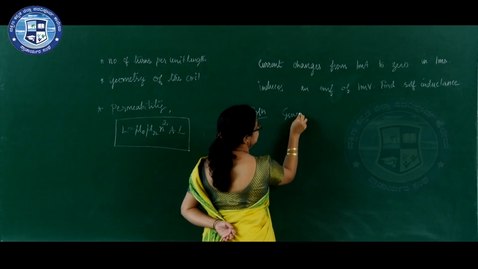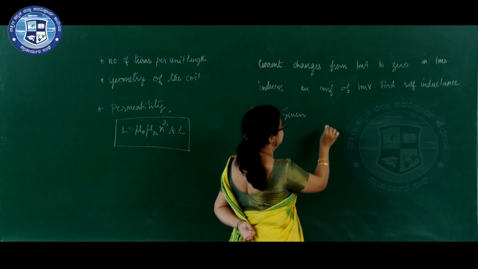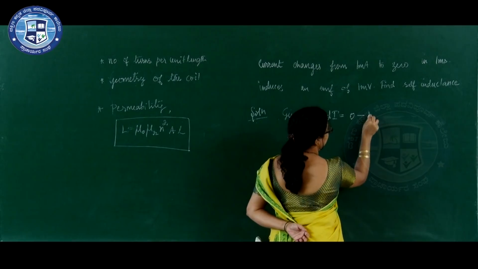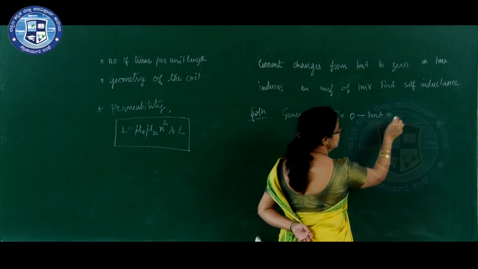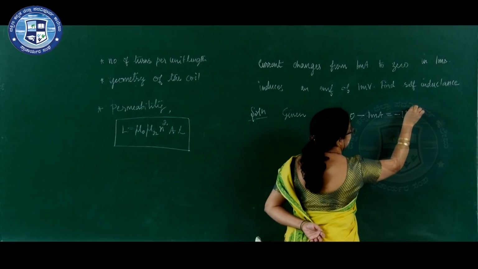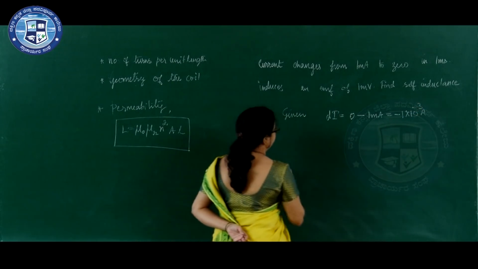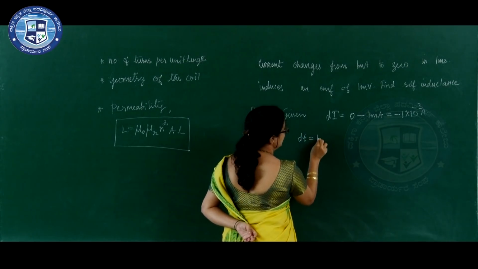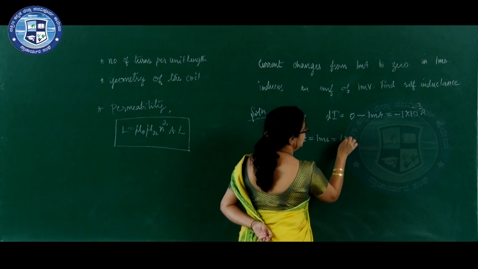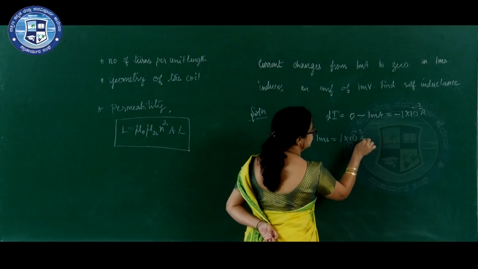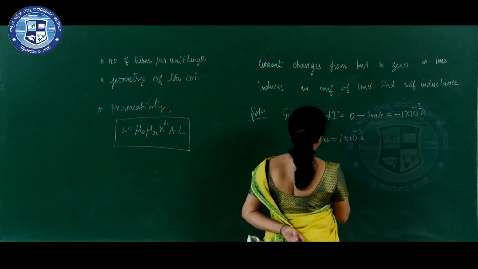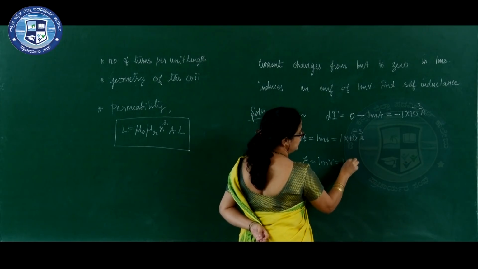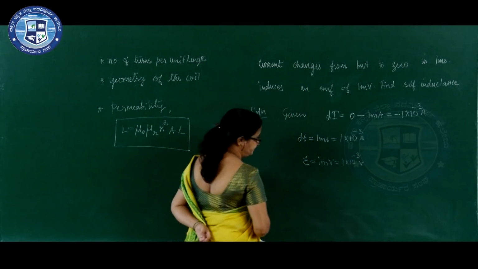Given change in current. What is the change in current? dI is equal to final current minus initial current, which is equal to minus 1 milliampere. dt, small time, is equal to 1 millisecond, 1 into 10 to the power minus 3 second, induces an EMF equal to 1 millivolt, that is 1 into 10 to the power minus 3 volt.